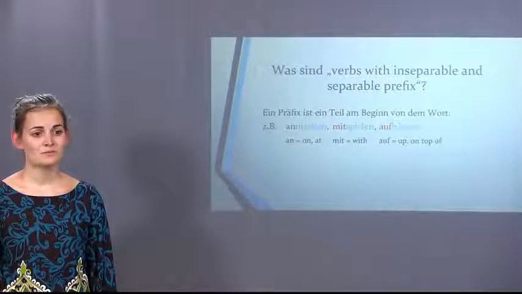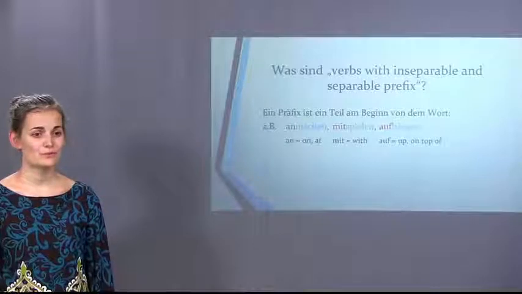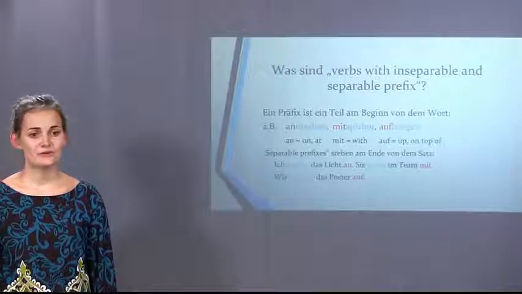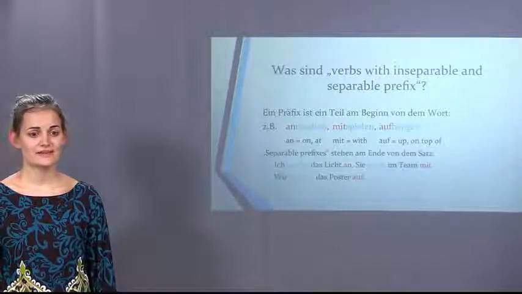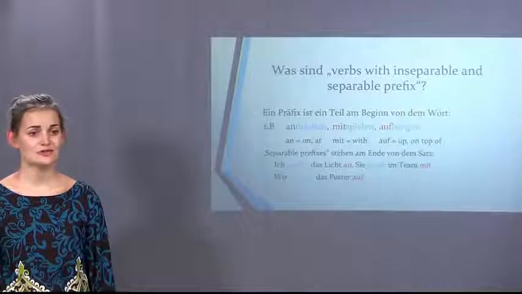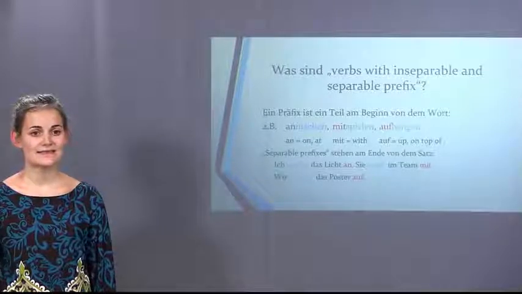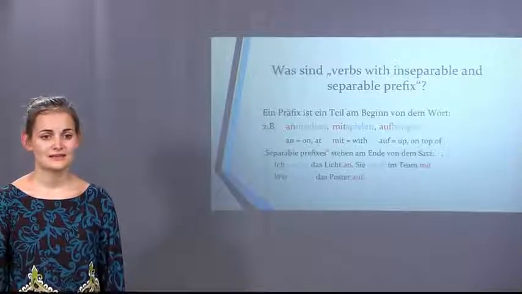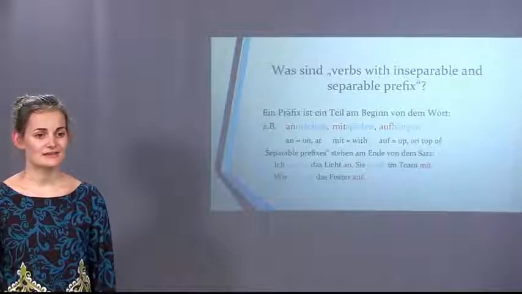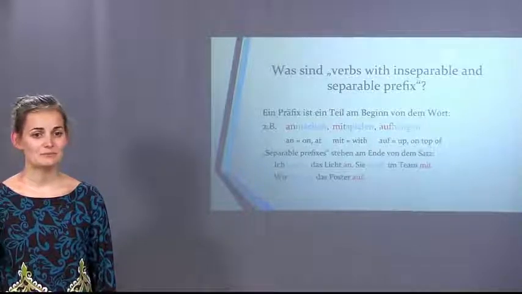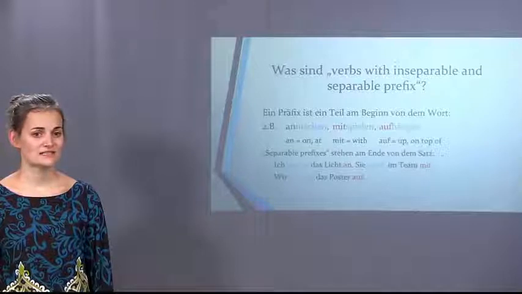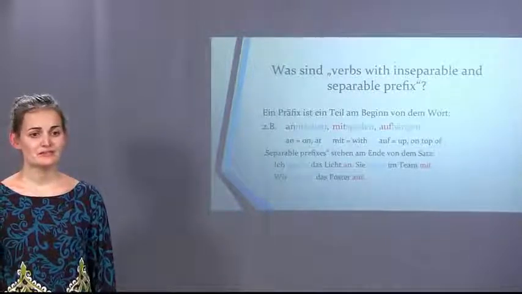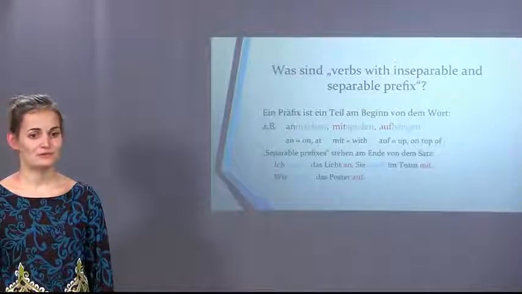You see that I marked one part in red and one part in blue. The red part is a prefix. When we have separable prefixes, the prefix is at the end of the sentence. So you see in the present tense, ich mache das Licht an. I turn on the light. Sie spielt im Team mit. She's playing in the team. Wir hängen das Poster auf. We hang up the poster. So the separable part is always at the end. You might remember that from the present tense.